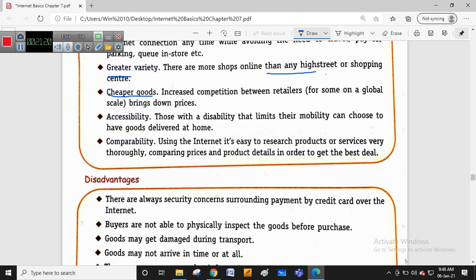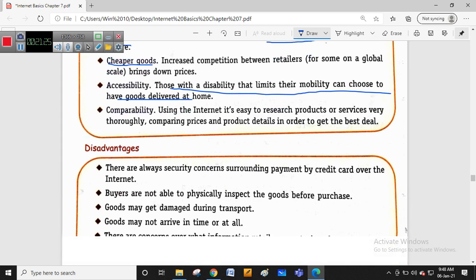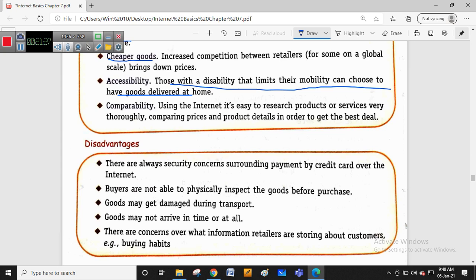Accessibility. Those with a disability that limits their mobility can have goods delivered at home. So those who have physical handicap issues can also use the mobile and have goods delivered to their home. There is also comparability: we can easily compare one e-commerce site with other e-commerce sites, compare their prices, product details and product information, and get the best deal available on e-commerce sites.